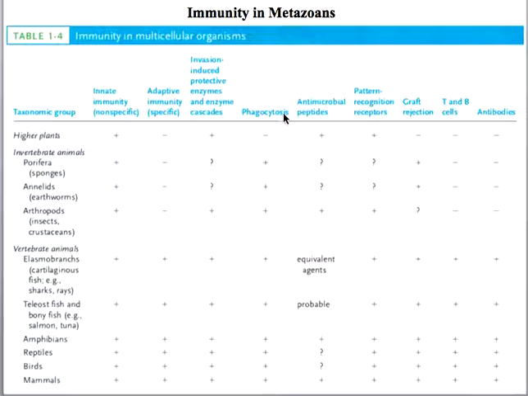And then there are some antimicrobial peptides that are present in higher plants, in some arthropods, in some amphibians, and in some of the mammals. Now you see the T and B lymphocytes are present in all vertebrates, and because we know that antibodies are produced from the B lymphocytes, antibodies are, as expected, present in all of the vertebrates.